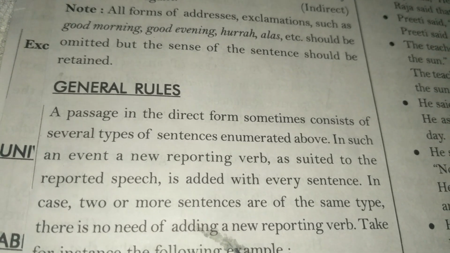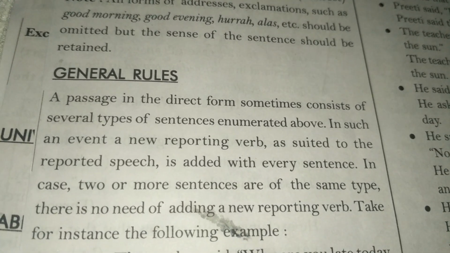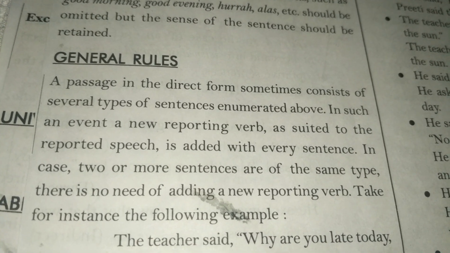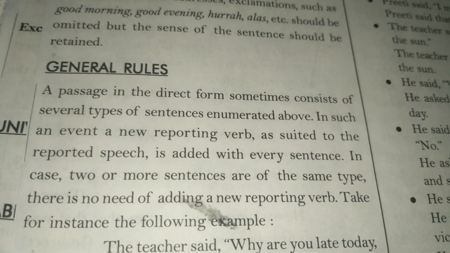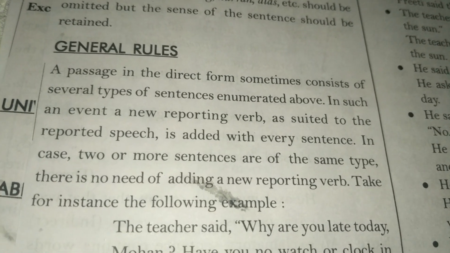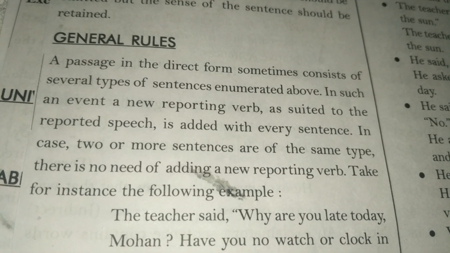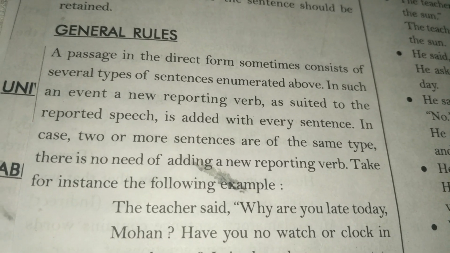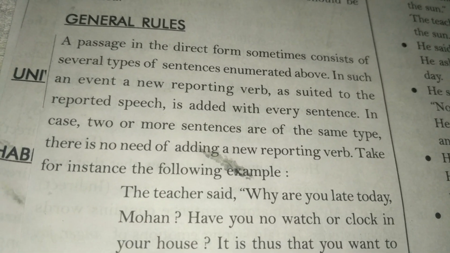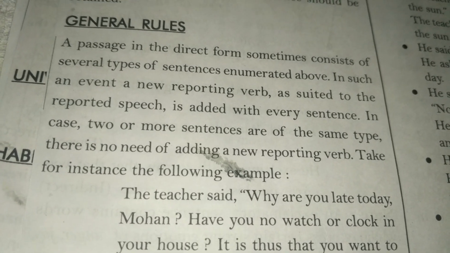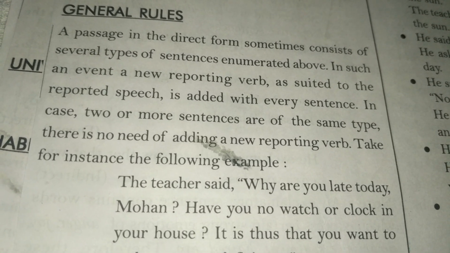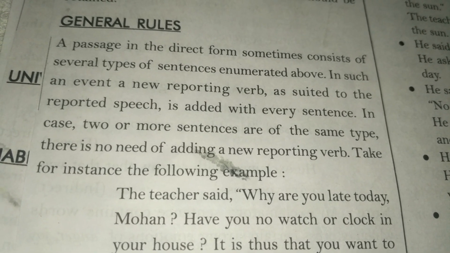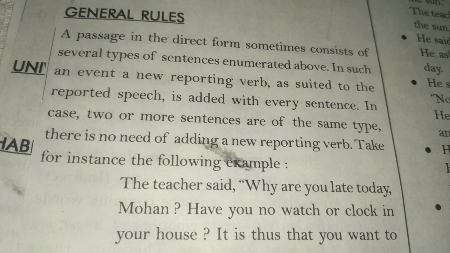Now the general rules. A passage in the direct form sometimes consists of several types of sentences enumerated above. In such an event, a new reporting verb suited to the reported speech is added with every sentence. In case two or more sentences are of the same type, there is no need of adding a new reporting verb.